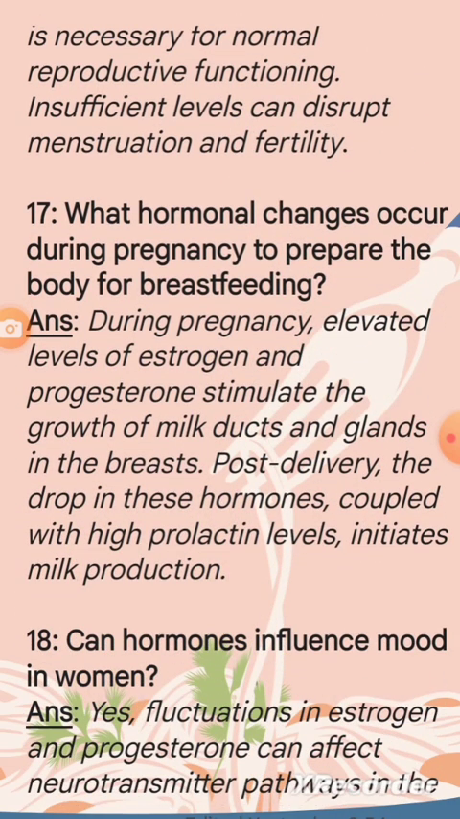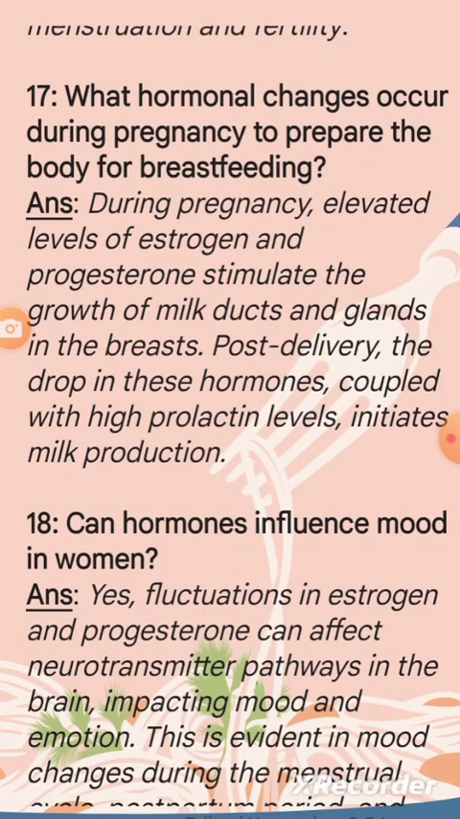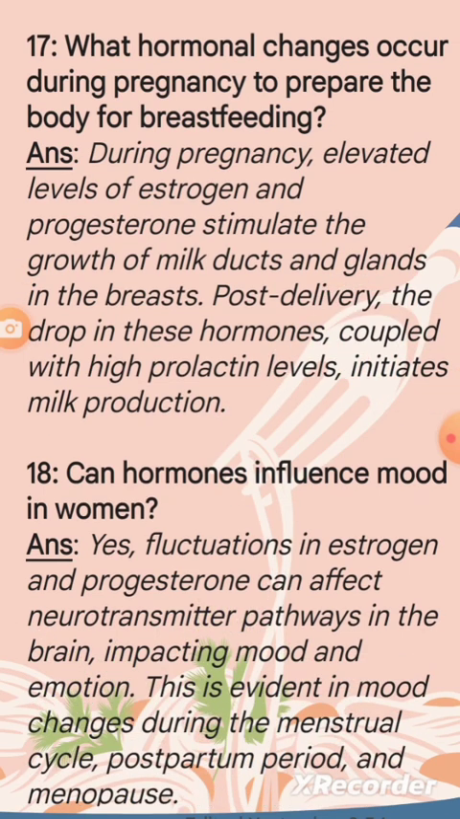Question 17. What hormonal changes occur during pregnancy to prepare the body for breastfeeding? Answer. During pregnancy, elevated levels of estrogen and progesterone stimulate the growth of milk ducts and glands in the breast. Post delivery, the drop in these hormones coupled with high prolactin levels initiates milk production.